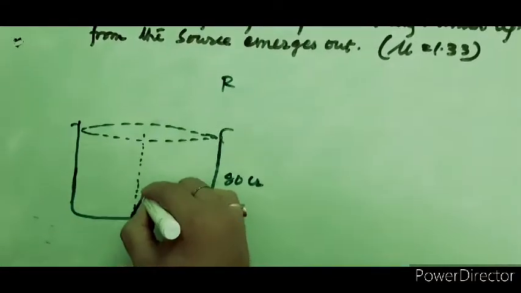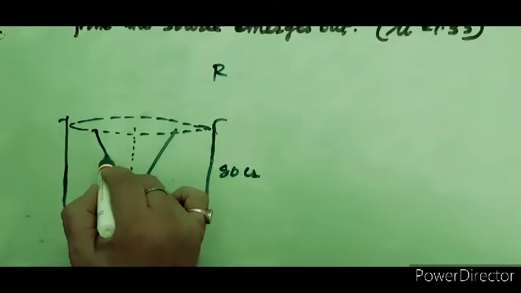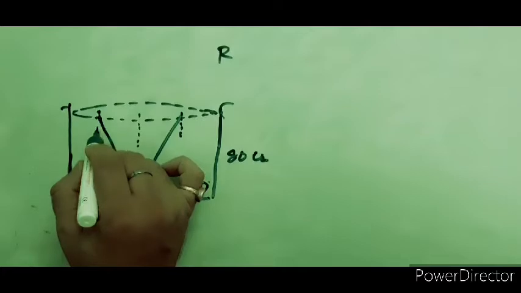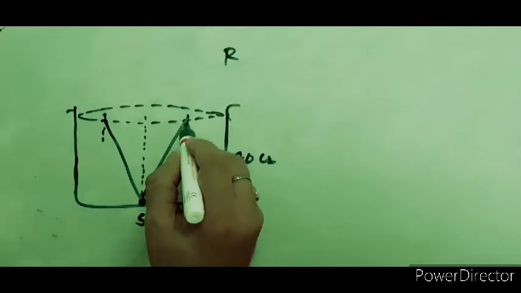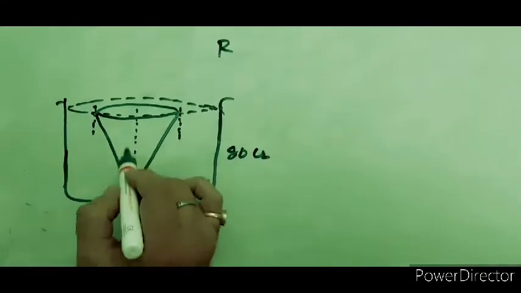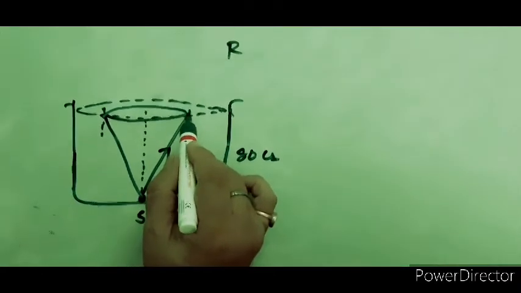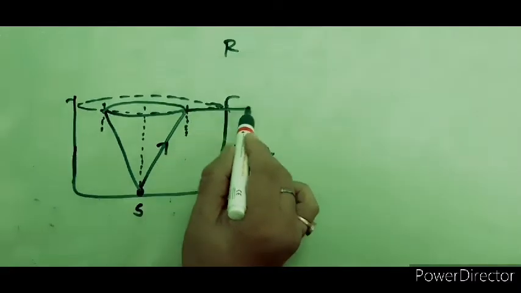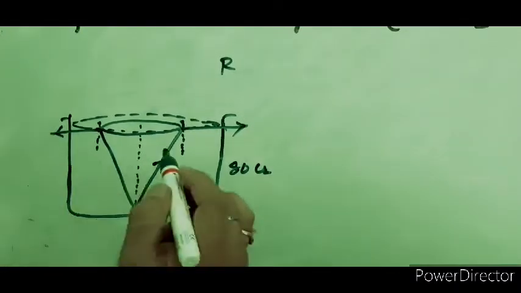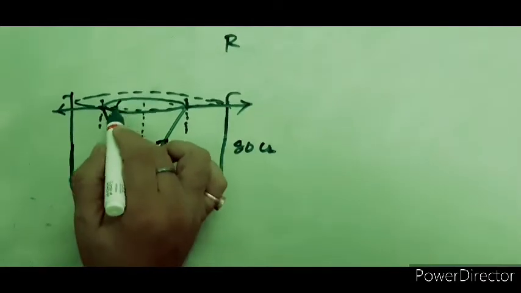Say for example, light is going to be incident here, and at this particular part also light is going to be incident. At an angle of incidence more than the critical angle, we are going to assume total internal reflection happens. So this particular area through which the light is emerging, that we have to find out. We assume the ray of light is incident here and grazes at the criticality condition. Now we have to find the area of this shaded part.